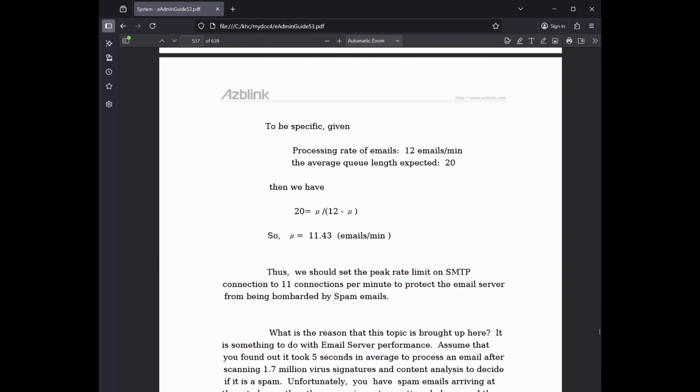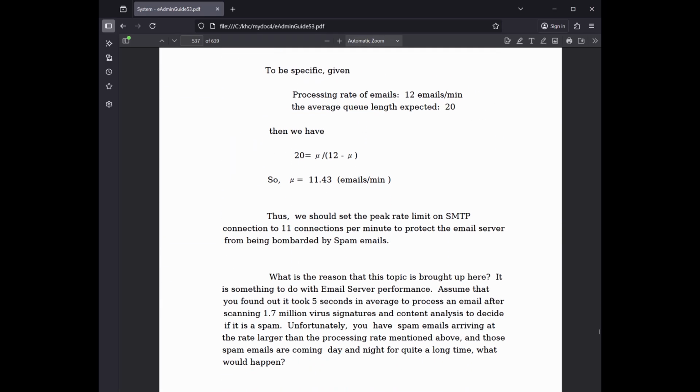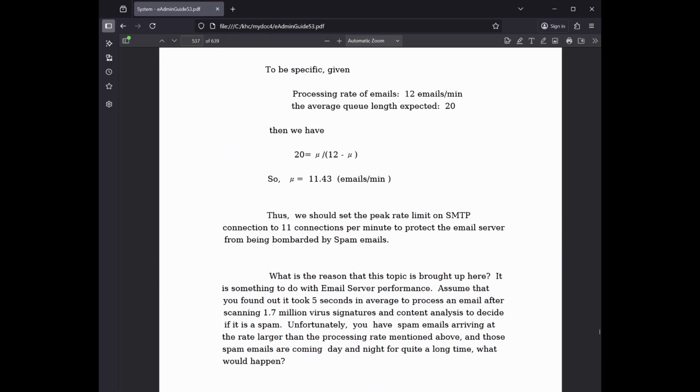To be specific, given processing rate of emails, 12 emails slash min, and the average queue length expected, 20, then we have 20 equals mu slash (12 minus mu), so mu equals 11.43 emails slash min. Thus, we should set the peak rate limit on SMTP connection to 11 connections per minute to protect the email server from being bombarded by spam emails. What is the reason that this topic is brought up here?